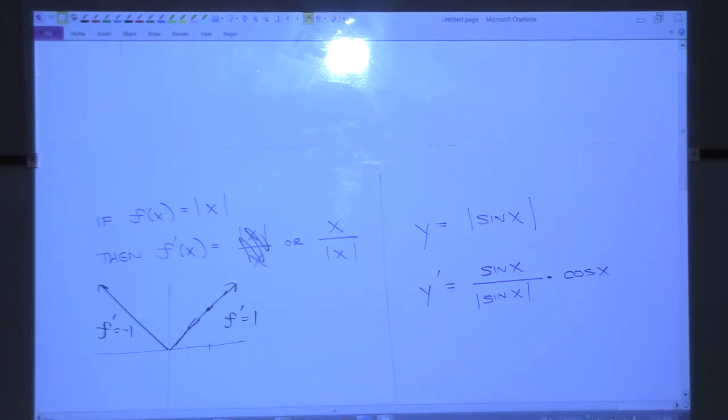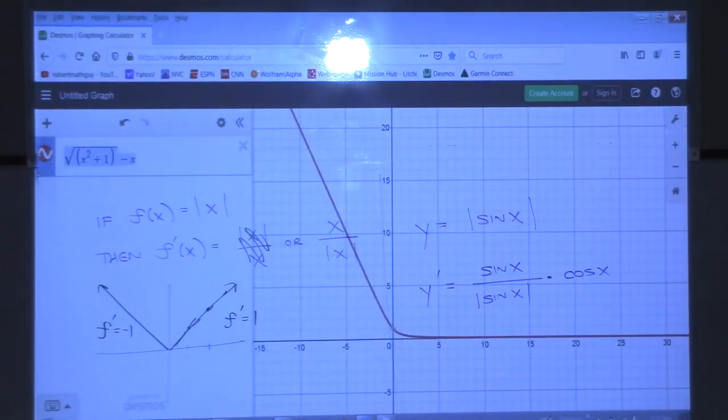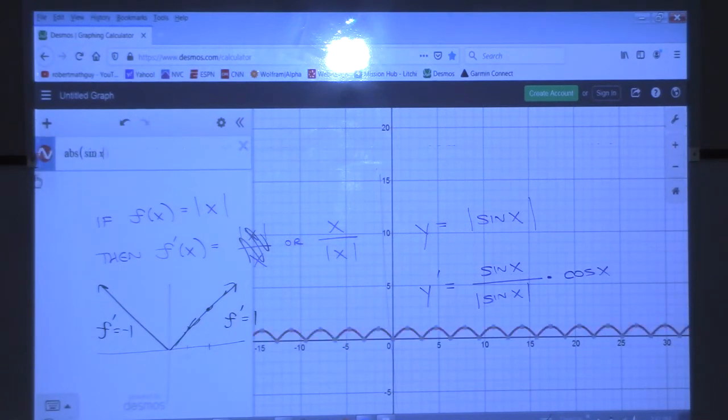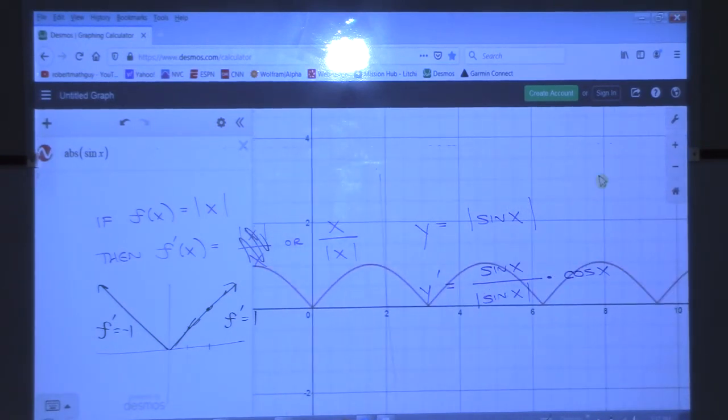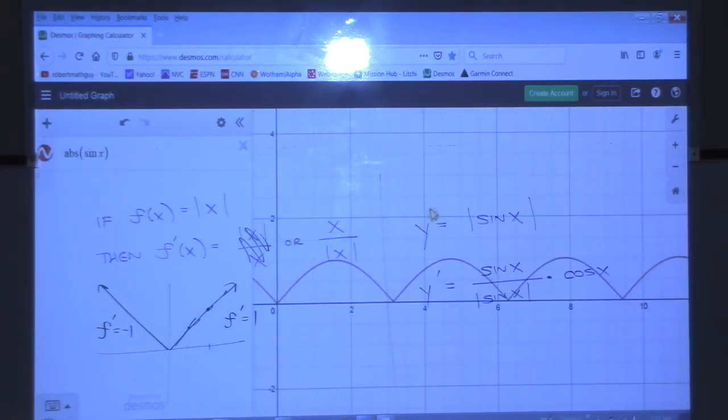of absolute value of sine of x. Abs sine x. There's the graph of the absolute value of sine x. It's basically taken your sine function and it's taken all those portions of it that used to be below the x-axis and moved them up top, right? Now I want to graph for you its derivative. The derivative would be sine x over absolute value sine x.